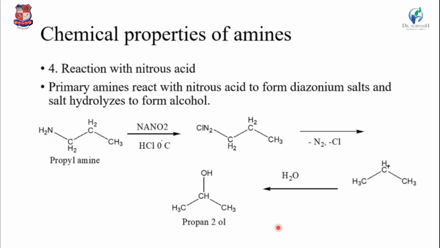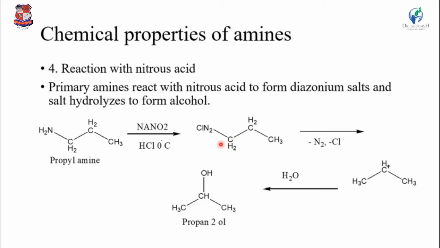Then the fourth reaction: a primary amine reacts with nitrous acid to form the diazonium salt, and the salt is hydrolyzed to form the alcohol. Here two reactions are followed. First, propylamine makes the diazonium salt in the presence of NaNO2, sodium nitrite, with HCl also, at 0 degree temperature.